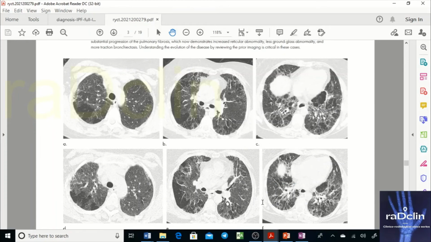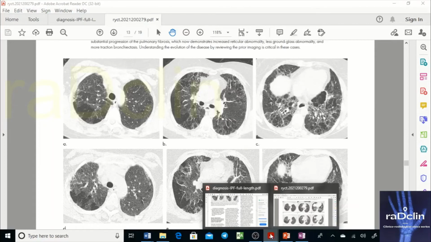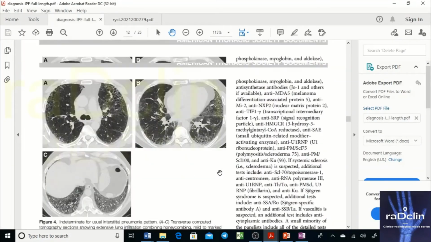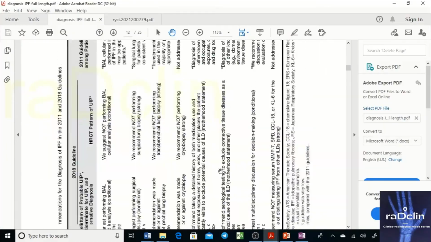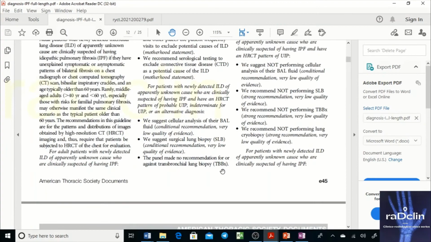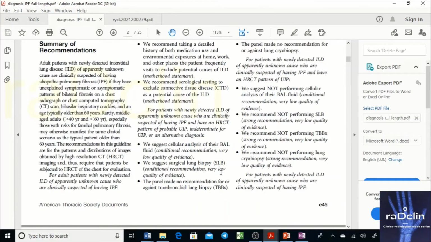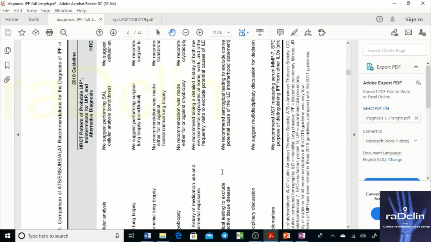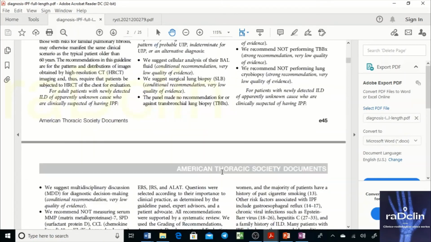There is one more article. There are a few important things that I would like to enlist in this article. This is an article of the American Thoracic Society. You can refer to this also, but no need to. They have come to a few conclusions after a particular study, and we need to know these conclusions.